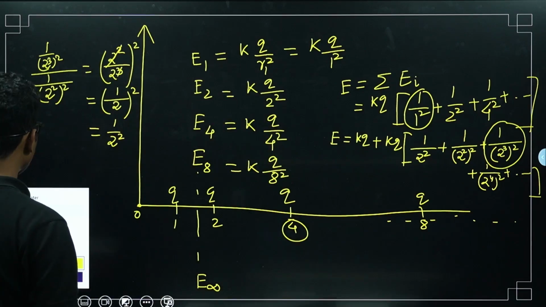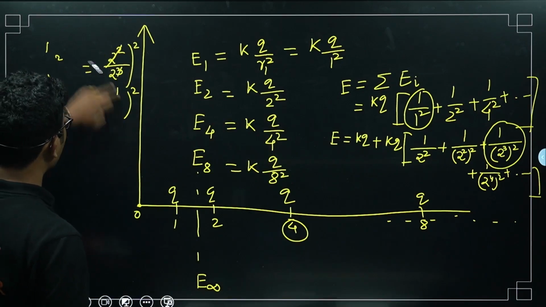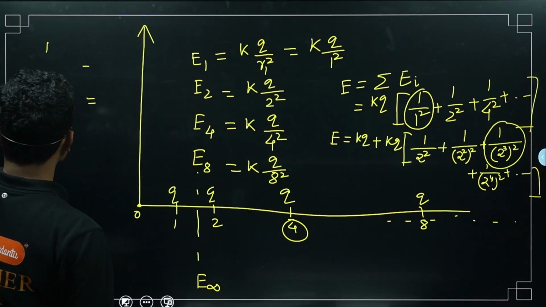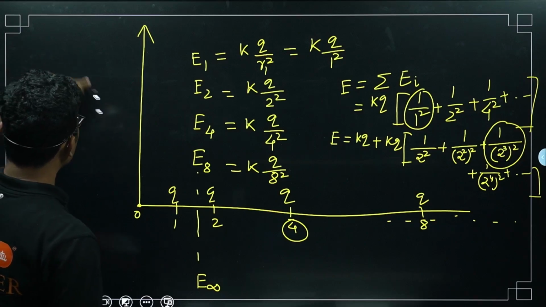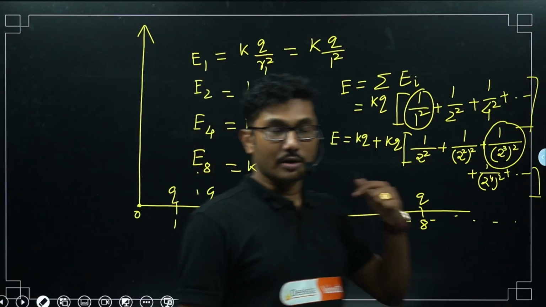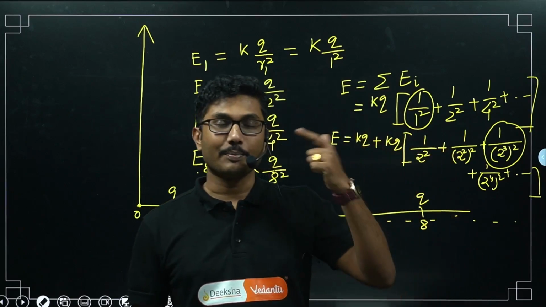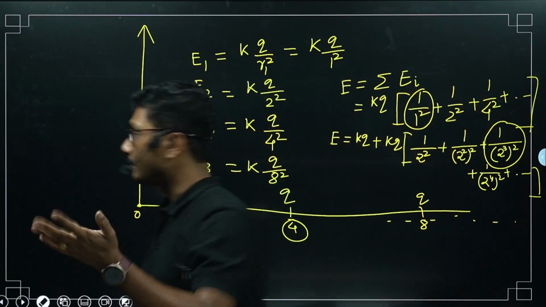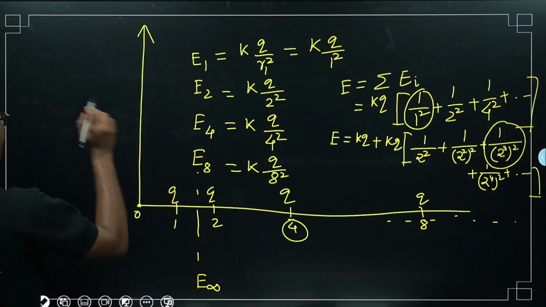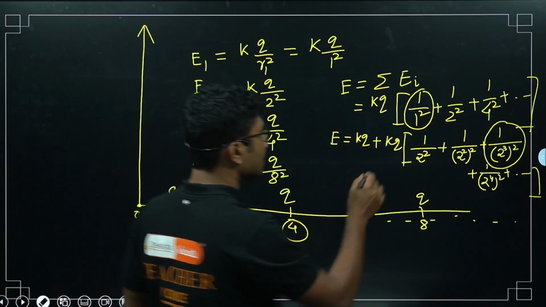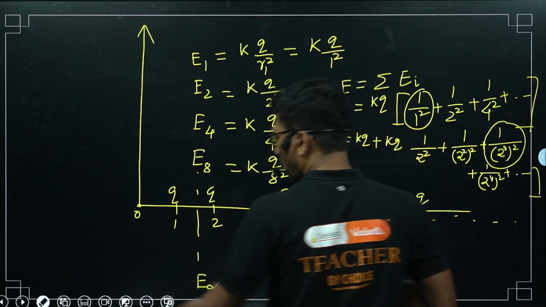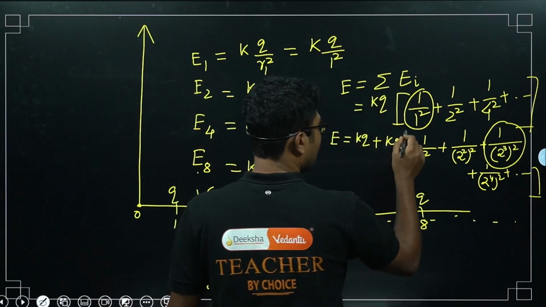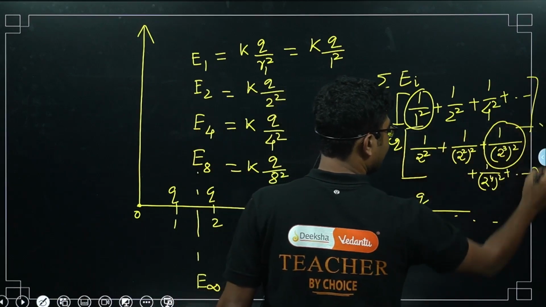There is a different way of doing the same thing in mathematics, but I am not doing it that way. You can check using the general term, and you will get the same result. Okay, don't worry about it. Now what is the sum of all these terms, all the terms in the bracket, up to infinity?